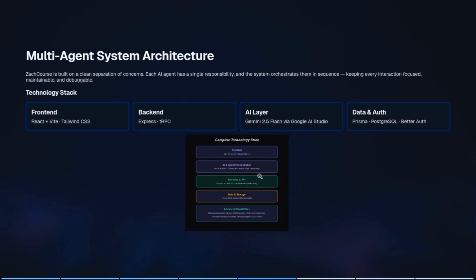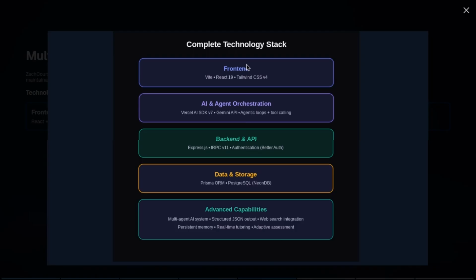Now let's talk about the architecture part. To handle this project, I have used React 18, Vite, Tailwind CSS version 4, and the Vercel AI SDK for the AI and agent orchestration. This is all backed by the Express.js tRPC protected procedures backend and Better Auth for authentication. The last part is I store all this data in Prisma ORM and PostgreSQL with the help of Neon database. My project also has advanced capabilities such as multi-agent AI system, structured JSON outputs, web search integration, persistent memory, real-time tutoring, and adaptive assessment.